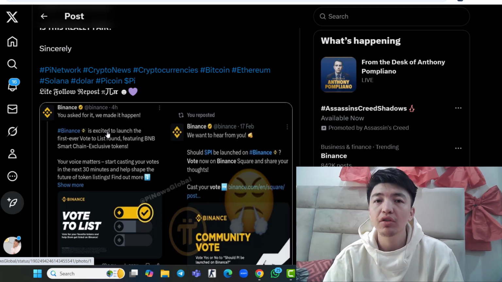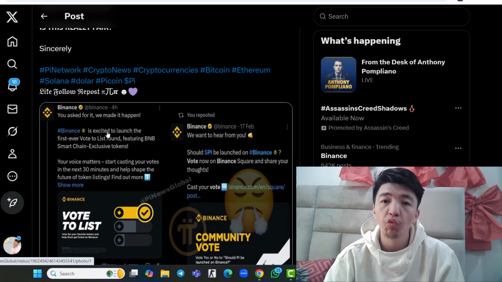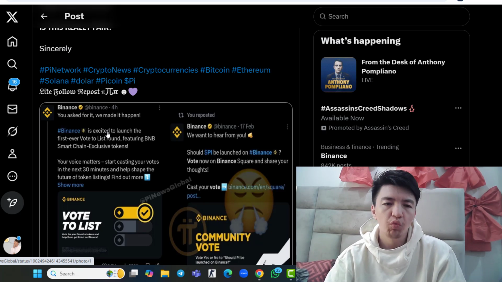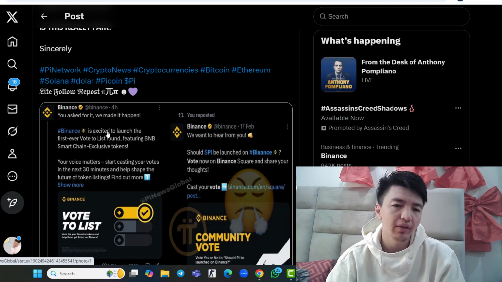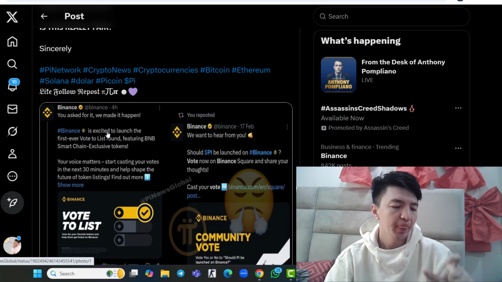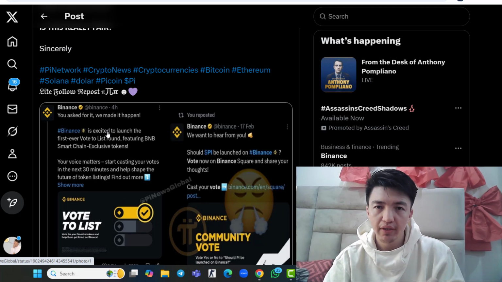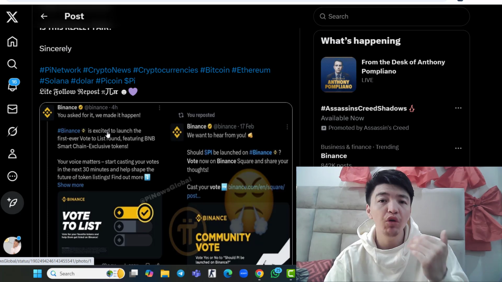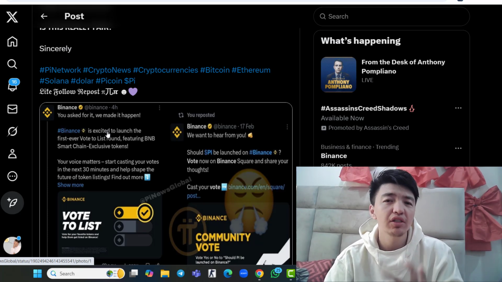But still Binance did not list the Pi coin, which is about 1 month. Now they newly started a vote to list round. I think they should list the Pi Network because we already did it. We already voted about the Pi Network listing inside Binance. I don't know what Binance is doing, but the problem is if the market cap is decreasing, if the daily volume is decreasing, if there is no liquidity, no trading volume, no new investors, Binance will not list the project.